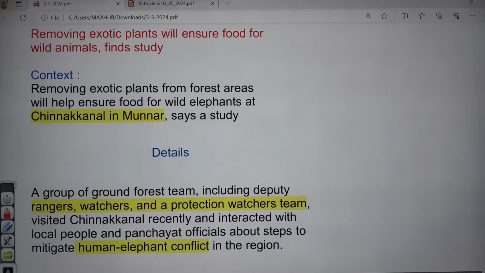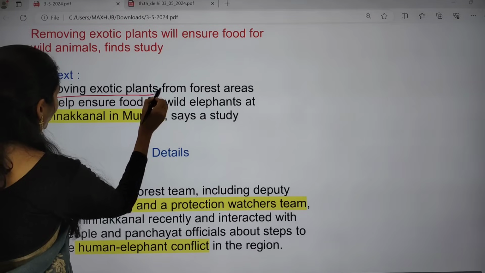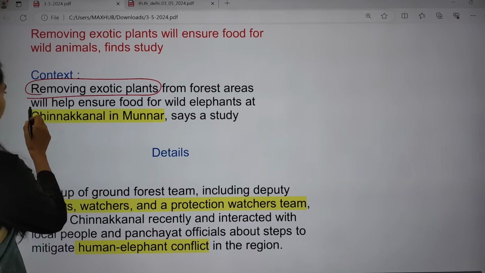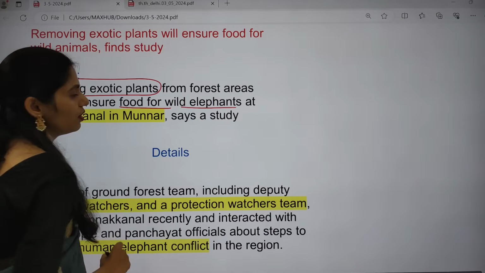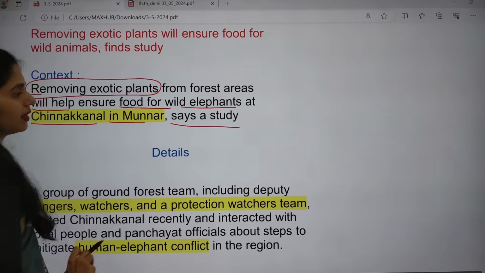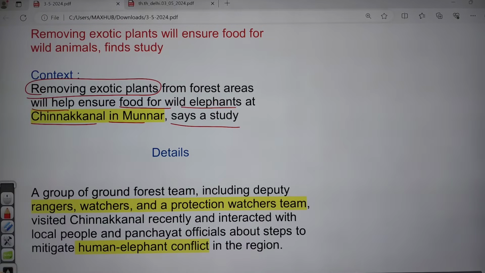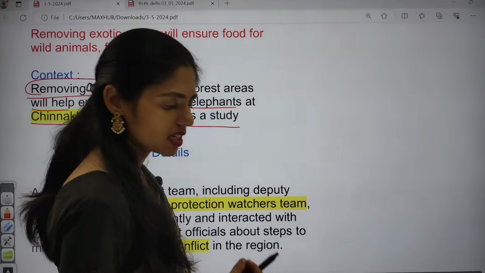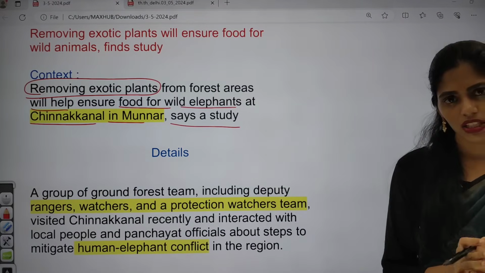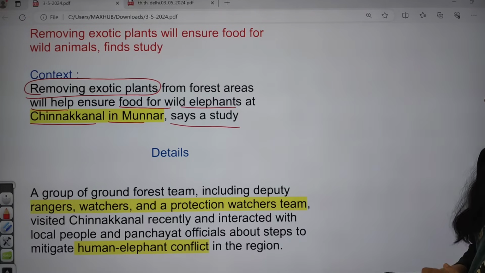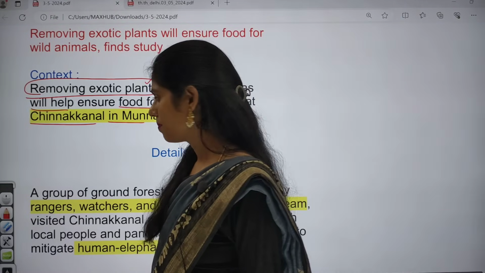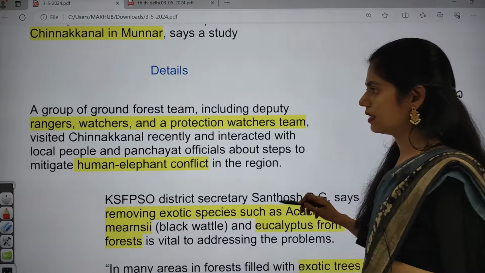So why is it in the news? Removing exotic plants from forest areas will help ensure food for wild elephants at Chinnakunnal in Munnar, says a study. Actually, one decision taken by the Kerala Forest Department to decrease this human-animal conflict is to increase food availability. This food availability can be increased by removing exotic plants. And now let us see the details.